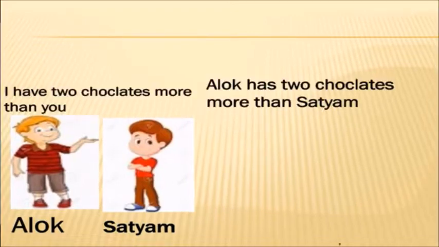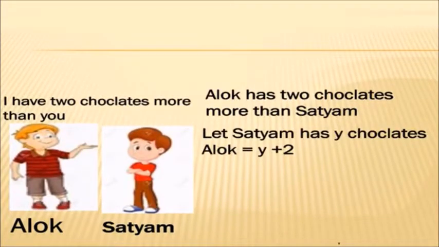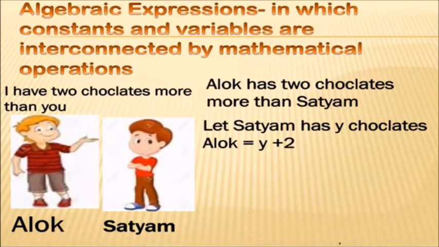See, it is written algebraic expression. Here are two pictures, Alok and Satyam. I'll give you a practical example. These are the two brothers. Alok is telling Satyam that I have two chocolates more than you. Let Satyam have y chocolates. We assume that Satyam has y chocolates, right? So how many does Alok have? Alok has y plus 2, because he has 2 more chocolates than Satyam.